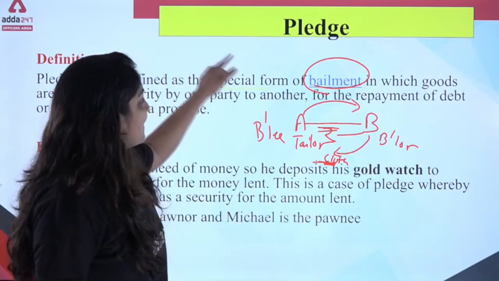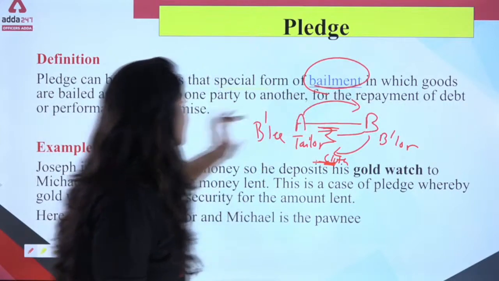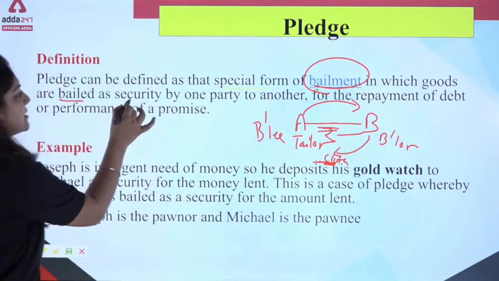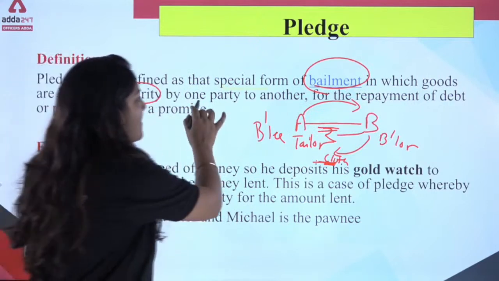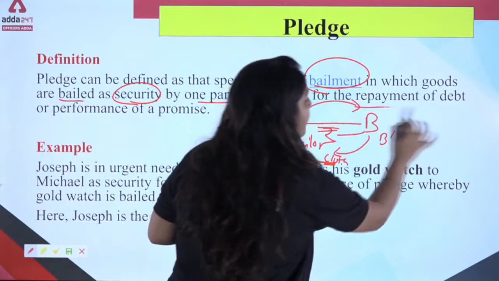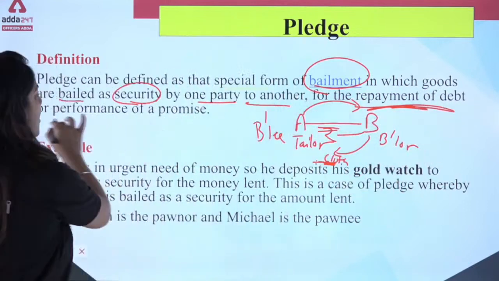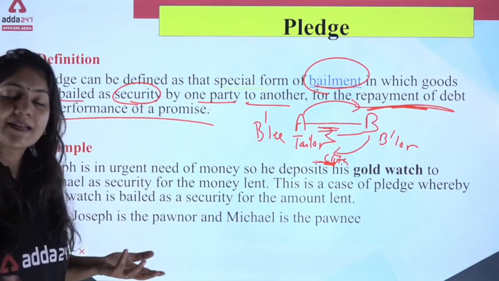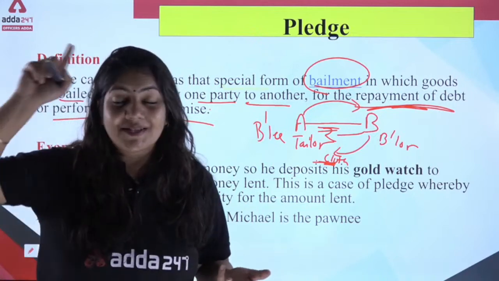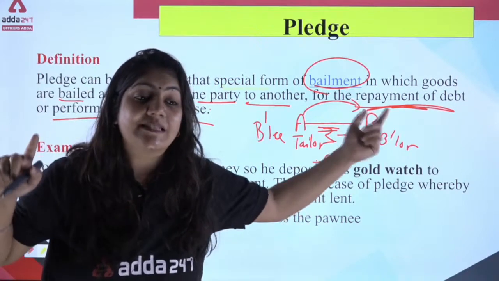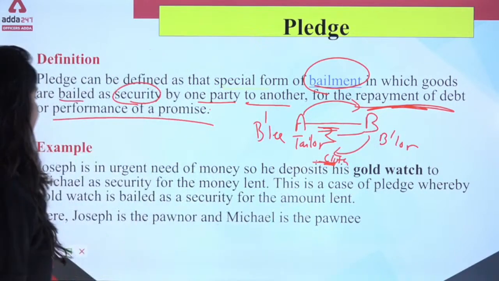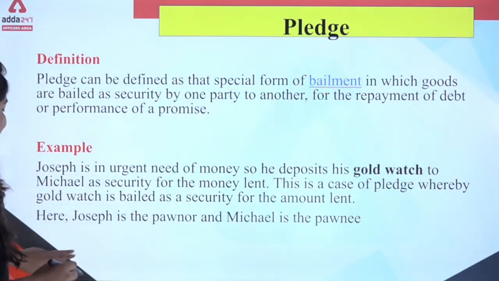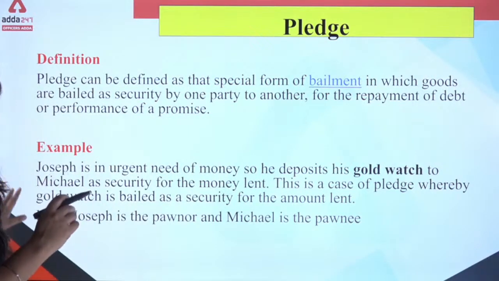So this pledge is a type of bailment in which goods are bailed as security by one party to another for repayment of a debt or performance of a promise. That is simple. So just keep the example in your mind. You can easily go through this example. Now, example C. This is a very easy example.